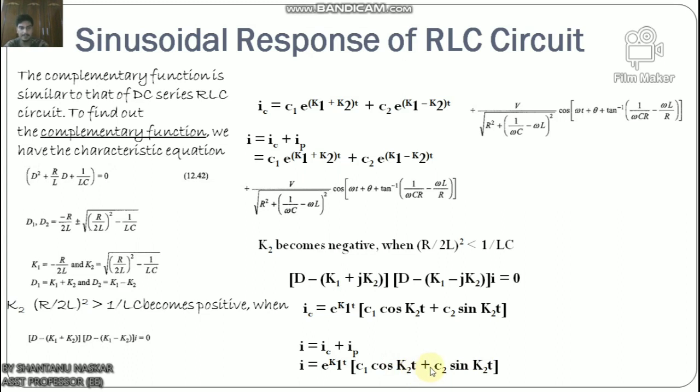Now therefore the complete solution is I equals e^(K1 t) (C1 plus C2 t) plus V divided by the square root of R² plus (1/ωC − ωL)² times cos(ωt + θ + tan⁻¹((1/ωC − ωL)/R)). So this is the whole sinusoidal response of the RLC series circuit.